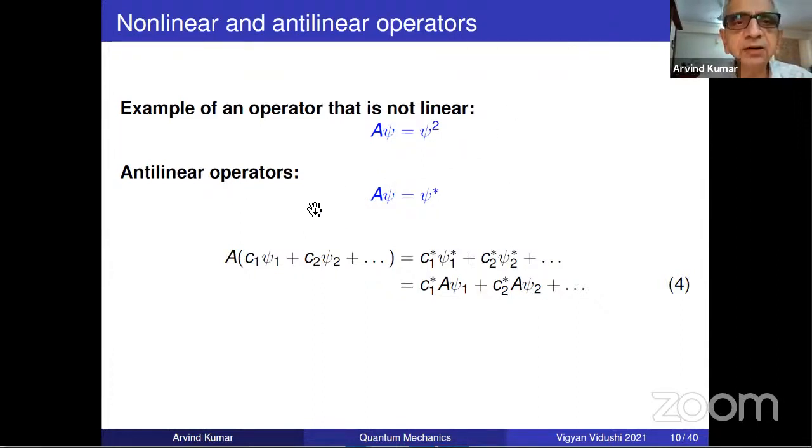There's another thing called an anti-linear operator, which doesn't do this, but just complex conjugates the function. So C1 doesn't come out clean, it comes out with a complex conjugate, and A psi1 is psi1 star, A psi2 is psi2 star.